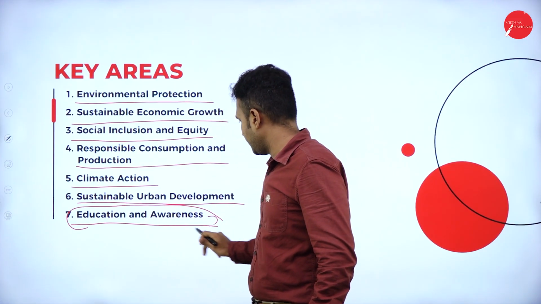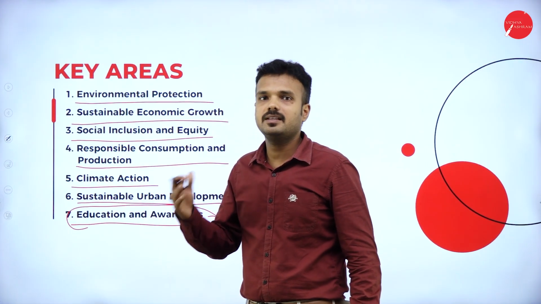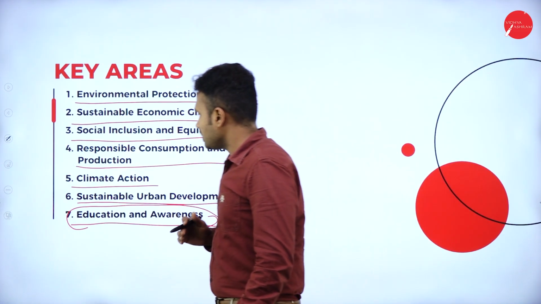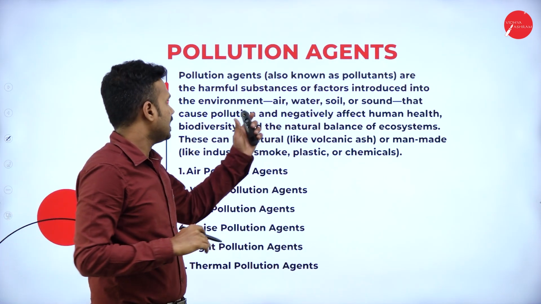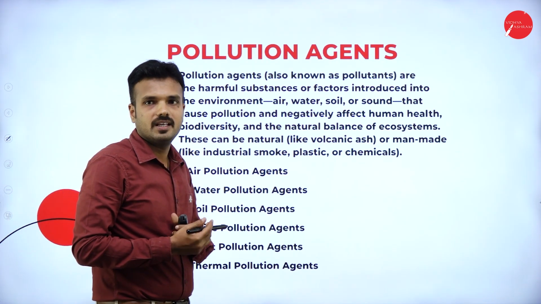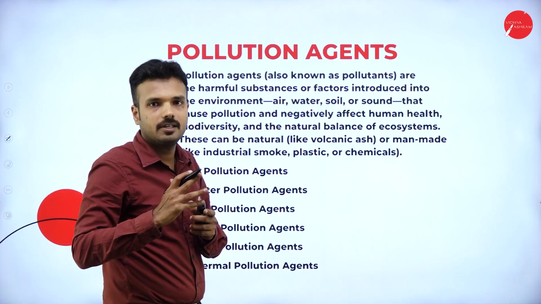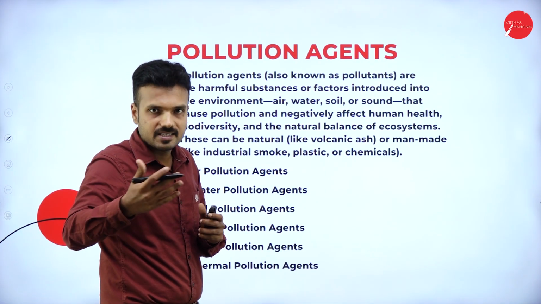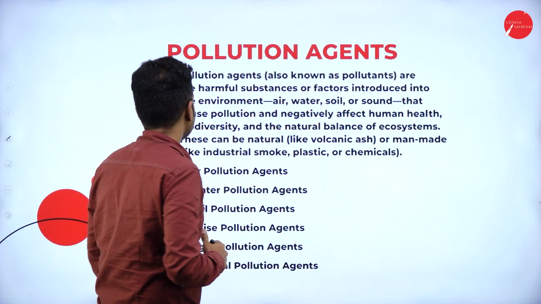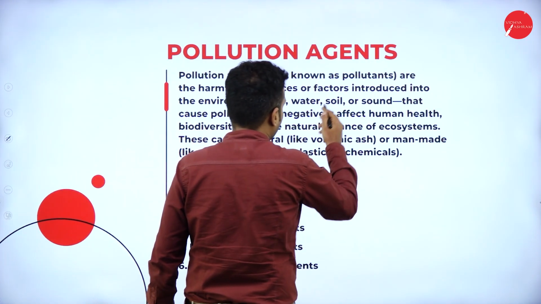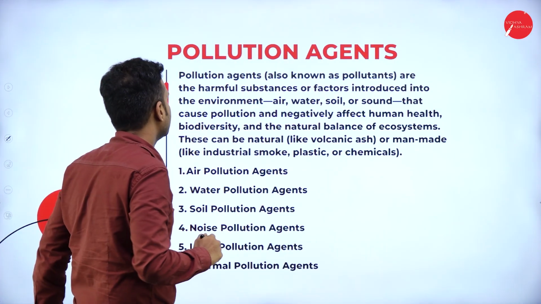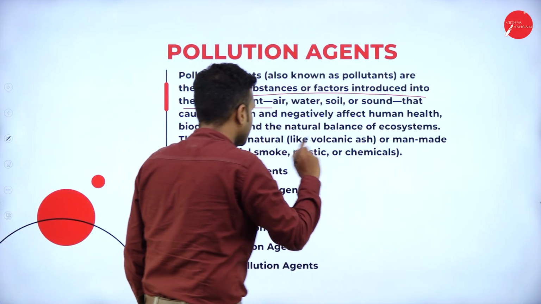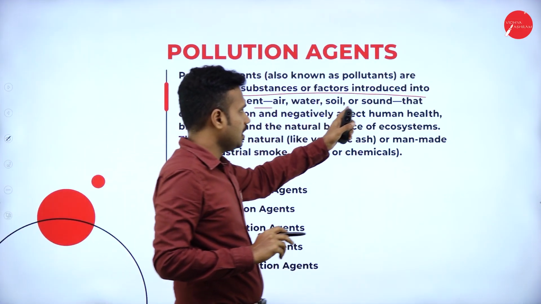The government has also conducted certain campaigns in rural areas, not in urban areas. Pollution agents: what are they? These are the agents that cause harm to the environment by polluting air, water, and soil. Pollution agents are harmful substances or factors introduced to the environment: air, water, soil, or sound.